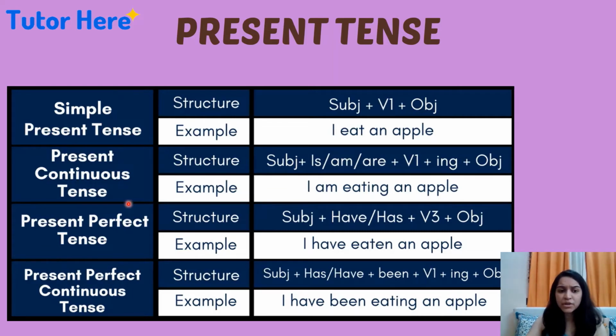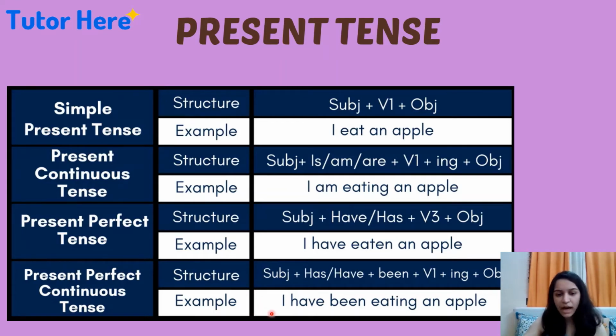If you have understood present continuous tense and present perfect tense, then present perfect continuous tense is just that you have to combine these two sentences and make a sentence. The structure is subject plus has or have plus been plus verb plus ing plus object. So the example is, I have been eating an apple.